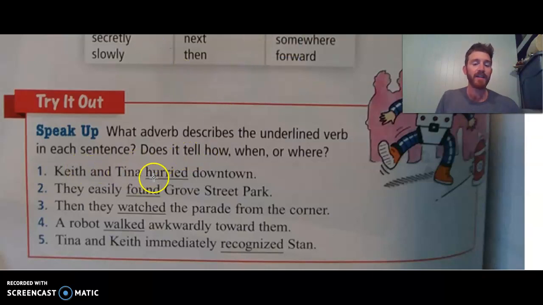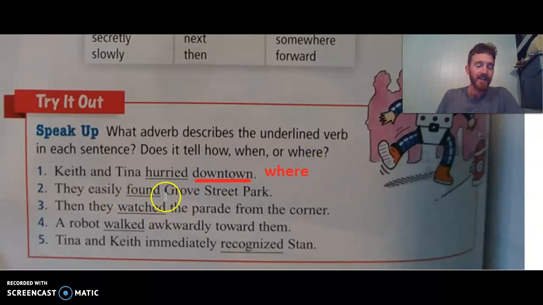So here we have, Keith and Tina hurried downtown. So our verb is hurried. Let's talk about what the adverb would be. What's a word that describes hurried? How, when, or where they hurried? Well, what we could describe is going to be downtown. That's our adverb. And what we also want to tell is that this is describing where they hurried. Okay, so there's that one.